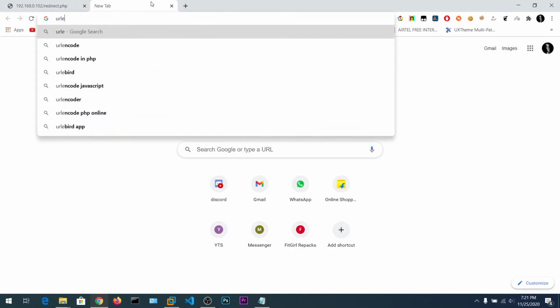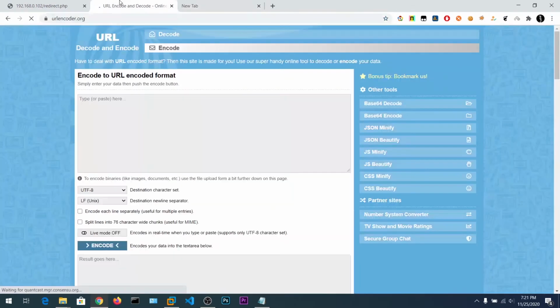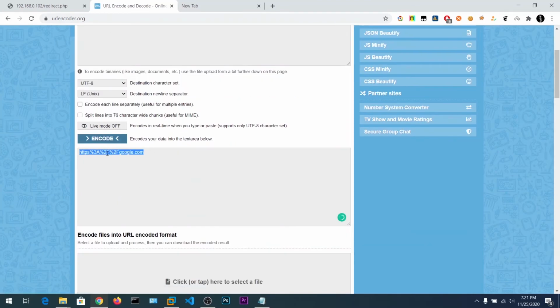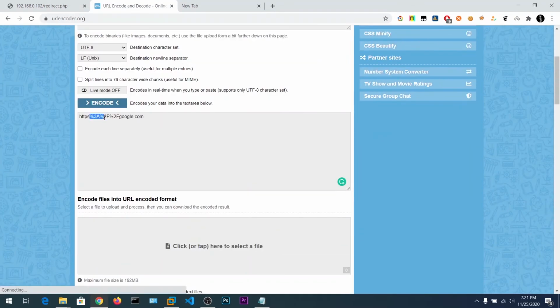So first we need to encode our URL in order to make the redirect successful. Let's search Google for URL encoding. So let's go to urlencoder.org. Now paste in the whole URL you want to redirect to. Let's say google.com and click on encode. Now you will get this encoding format. So developers use this encoding format to avoid special characters like greater than, less than, quotations, spaces, etc. All those characters will be converted to other special characters. So whenever the server backend sees this, it will be converted into colon and // etc.